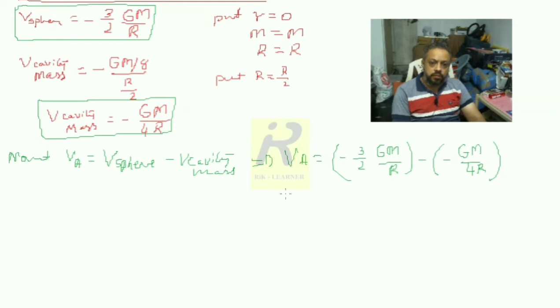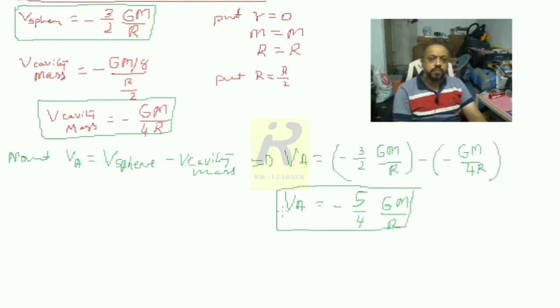So on solving this, I may get VA is equal to minus 5 divided by 4 GM divided by R. So, one important result I obtained. This is not the end, because we just found the potential at A. So now we have to find the potential at B.